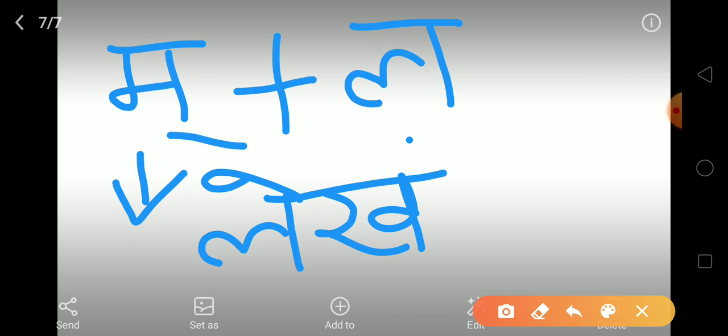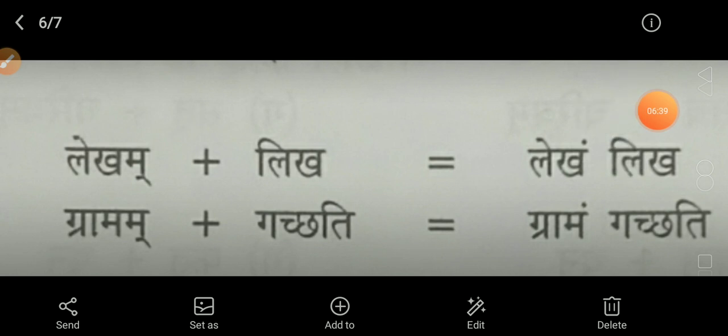And then the word likha is to be written directly. So the new and the joined word will be lekham likha. Halant ma has been turned into anuswara.